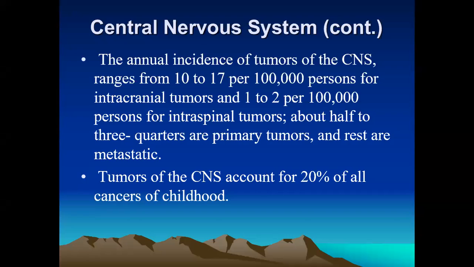About half to three-quarters of these tumors are primary tumors, and some are other tumors. So the tumors of the central nervous system account for about 20% of all the cancers of children. Okay, ठीक है.